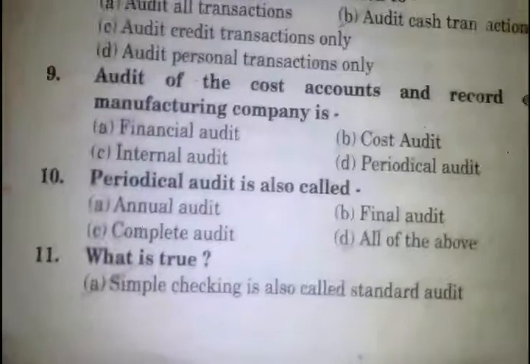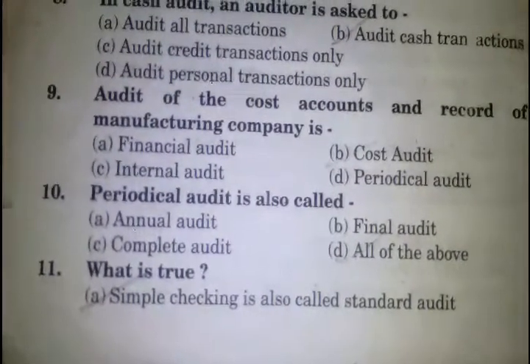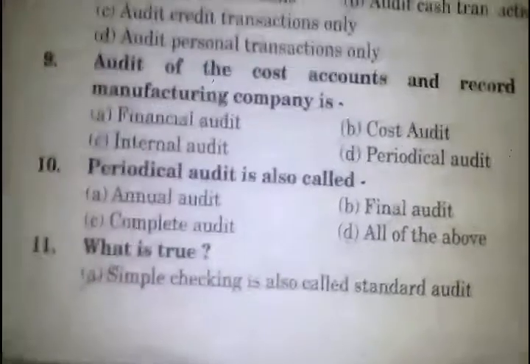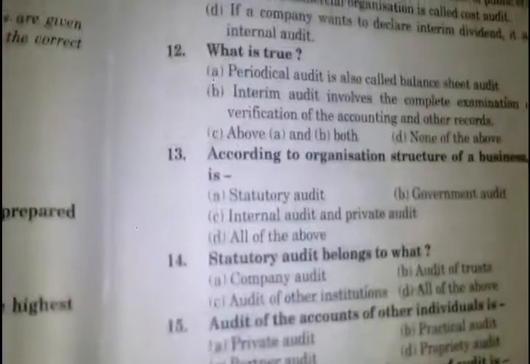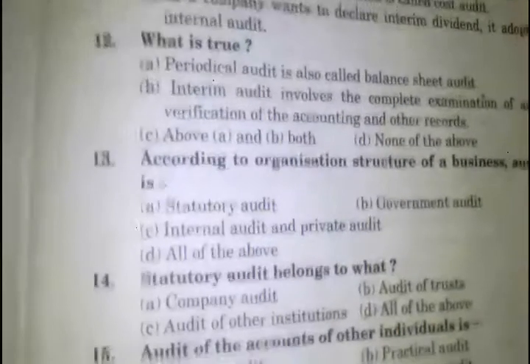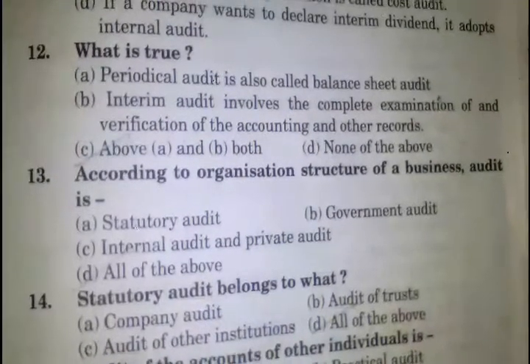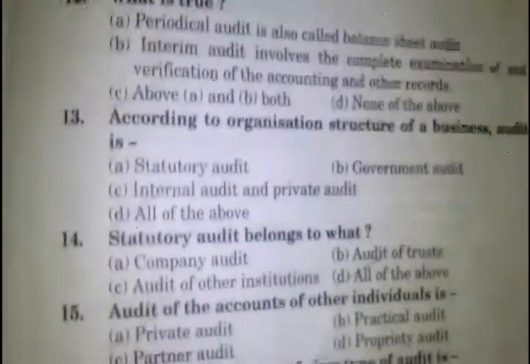Periodical audit is also called. Answer number D, all of the above: annual audit, final audit, complete audit. What is true? Answer number A, simple checking is also called standard audit. इसमें आंसर क्वेश्चन नंबर 12, व्हाट इज ट्रू? आंसर नंबर सी, above A and B. A, periodical audit is also called balance sheet audit. Answer number B, interim audit involves the complete examination of and verification of the accounting and other records.